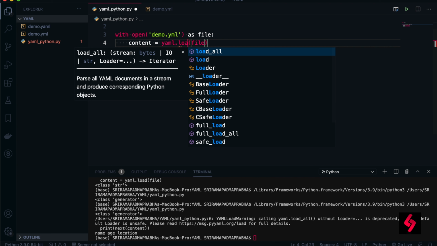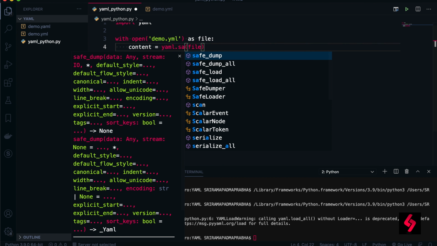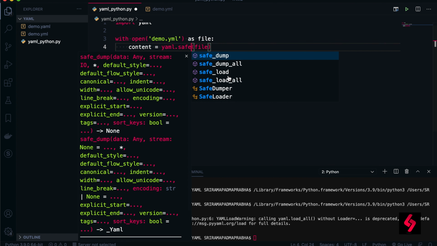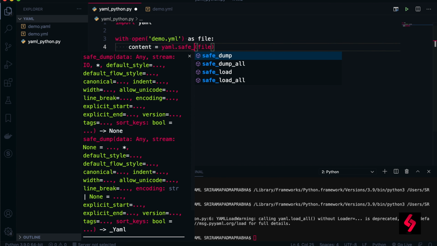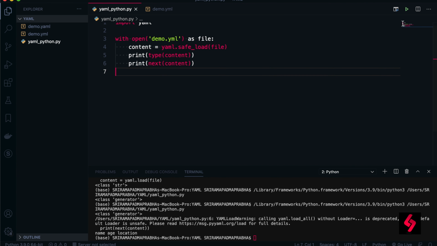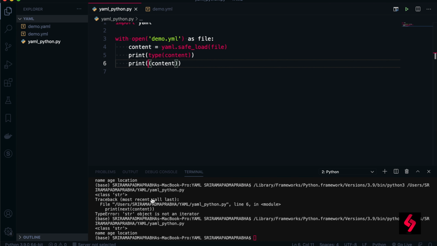Now this time I'm going to use another function. Sometimes when you are loading data we don't know what it contains, and there can be issues. At that time we are going to use safe_load. Now I'm going to execute this code. Definitely you will get an exception because load treated it as a string, and strings cannot be used with the next function. I'm just going to remove this next, and now I'm going to execute this command. Now you can see we got it.